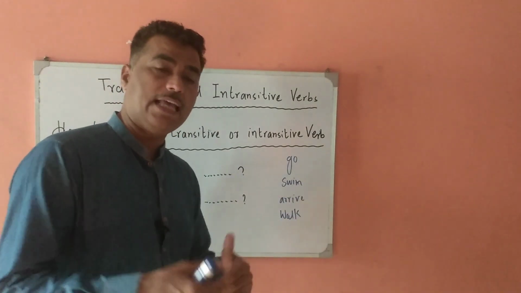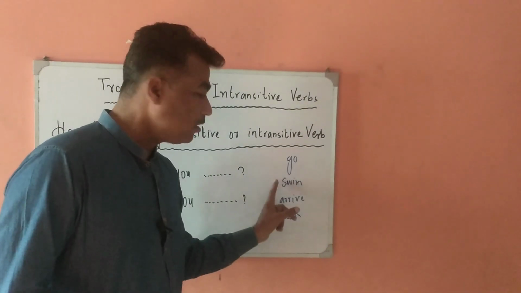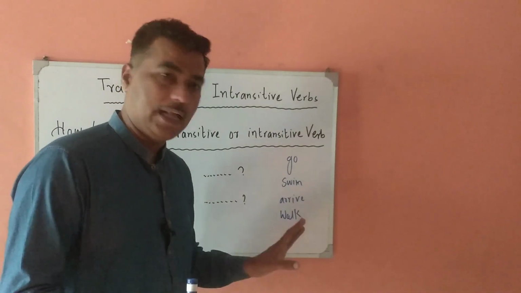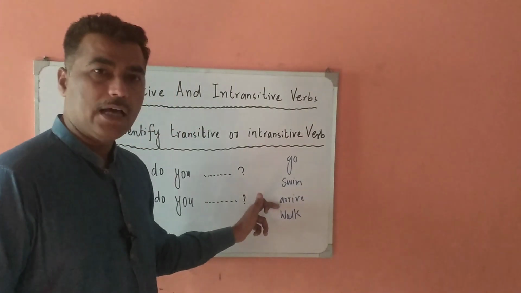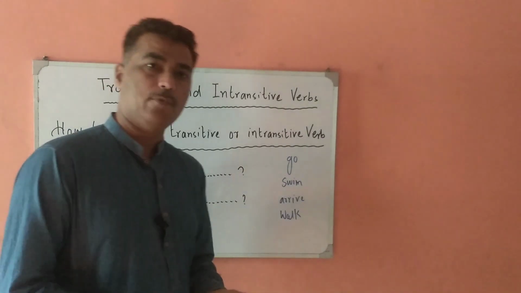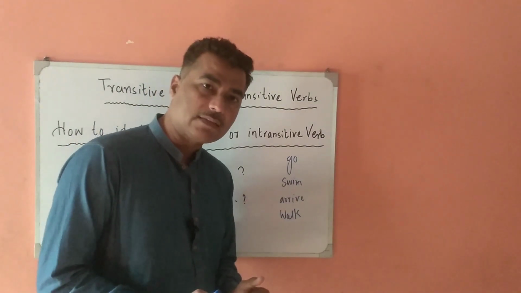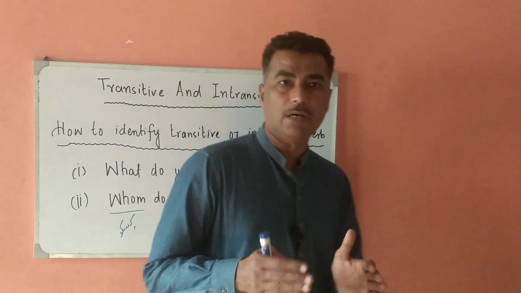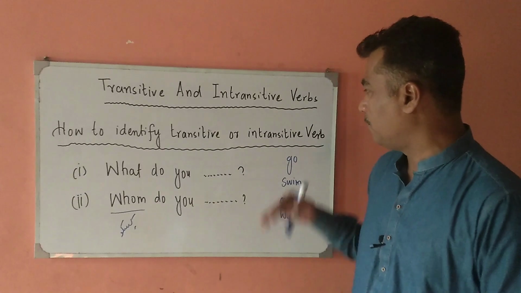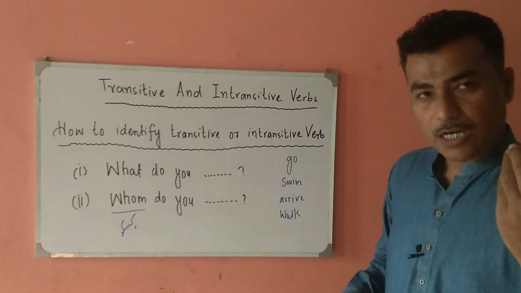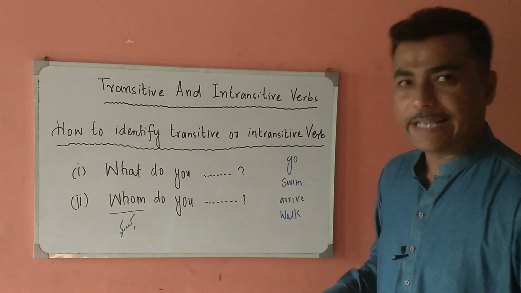Now, in the pool is an indirect object. It will not contain a direct object. Arrive: I arrived at the station. At the station is also a prepositional phrase. So these all intransitive verbs are not giving us a sense, and they all contain an indirect object.